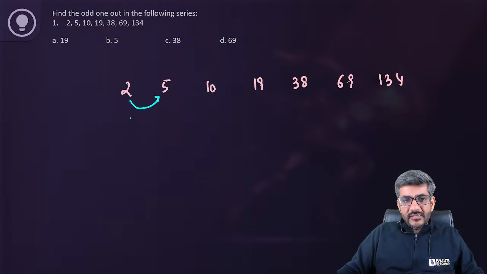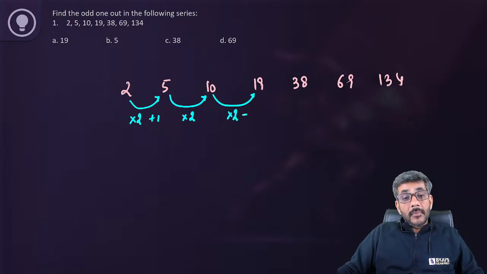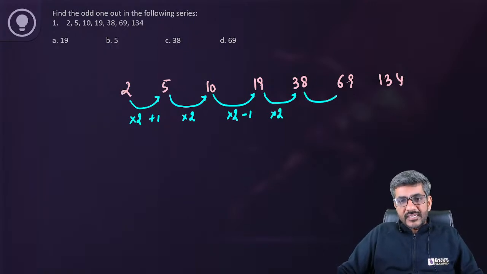So 5 here is 2 into 2 plus 1. Whereas here it is 5 into 2 only, it is not plus 1 or something. It is 10 into 2 minus 1. Whereas this is 19 into 2 only. 38 into 2, if I see how much it comes, 76, minus 7. And here it is 69 into 2 minus 4.